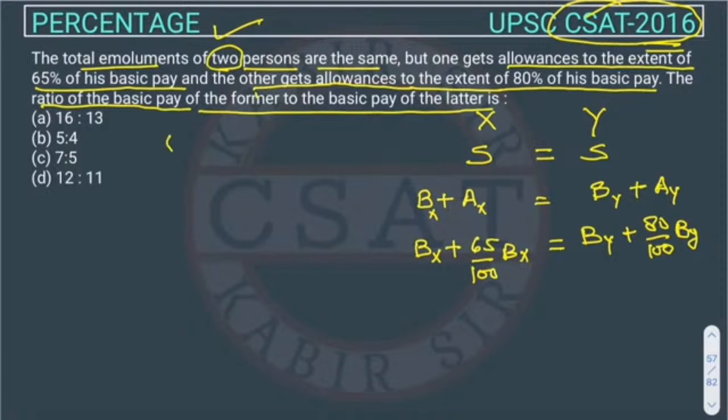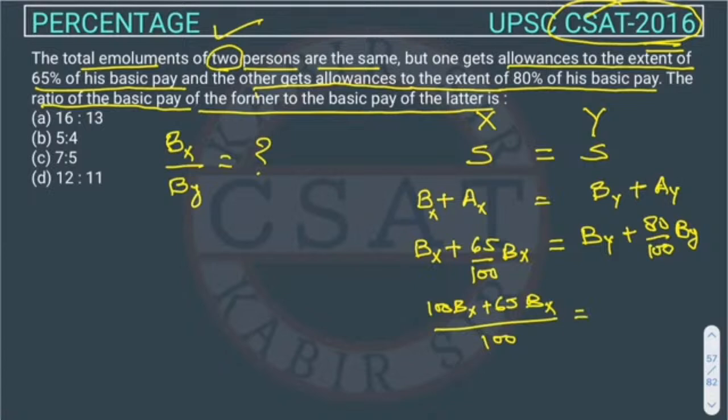So what is the question asking? The question is asking for the ratio of basic pay of X and basic pay of Y. So from this we can calculate. It will be bx plus 65 bx upon 100, and by plus 80 by upon 100.